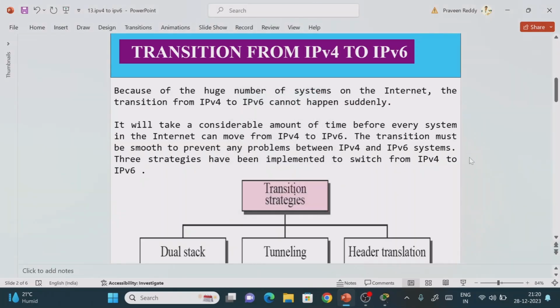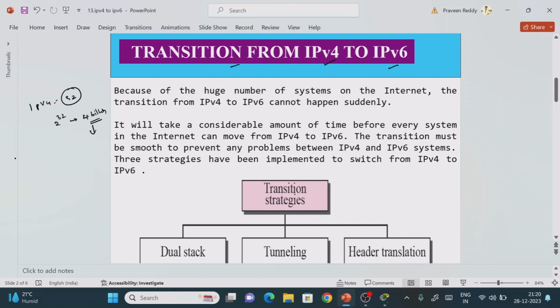Hello guys, welcome back. In today's session we are going to see the transition from IP version 4 to IP version 6, right? In the previous classes we discussed that the length of IPv4 is 32 bits. It means that we will be getting 2 power 32, nothing but around 4 billion unique IP addresses, which we can assign to the end devices in the network.